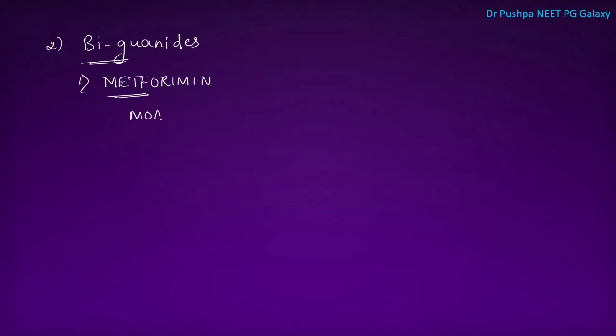Next type is biguanides. In this, first one is metformin. Metformin is one of the examples for biguanide. What is the mechanism of action of this metformin? It is an AMPK activator. Usually, it causes peripheral insulin sensitization, utilizing the insulin action.